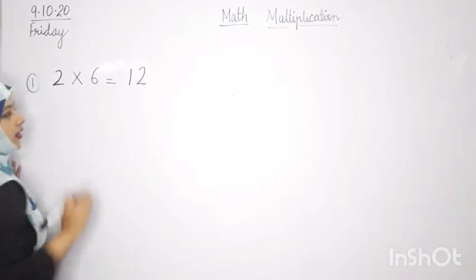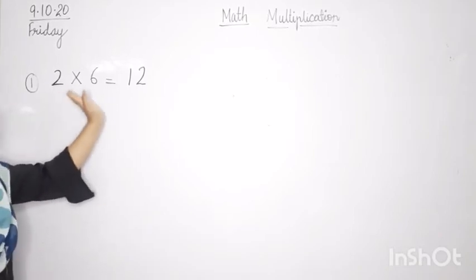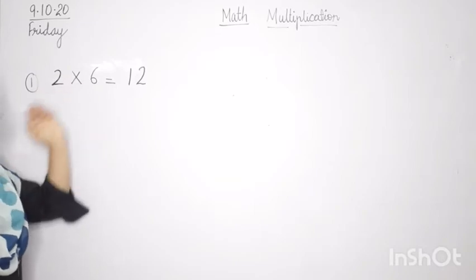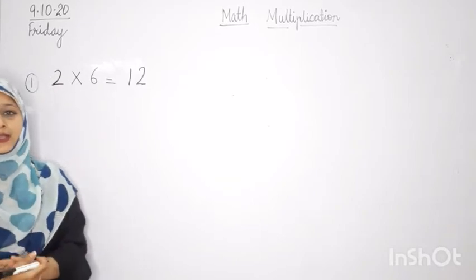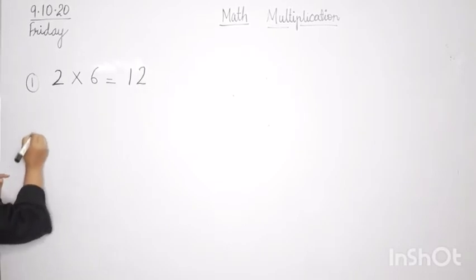So this is the way we are going to do the multiplication sums. When you all see 2 6s, you all are going to say the table of 2 and get the answer. Let's move to the second sum now.